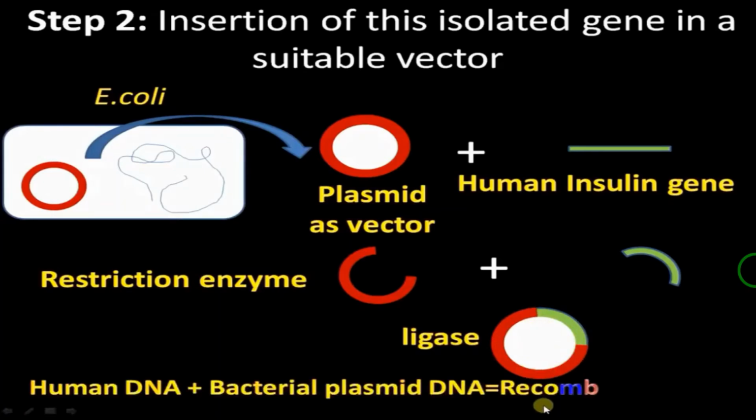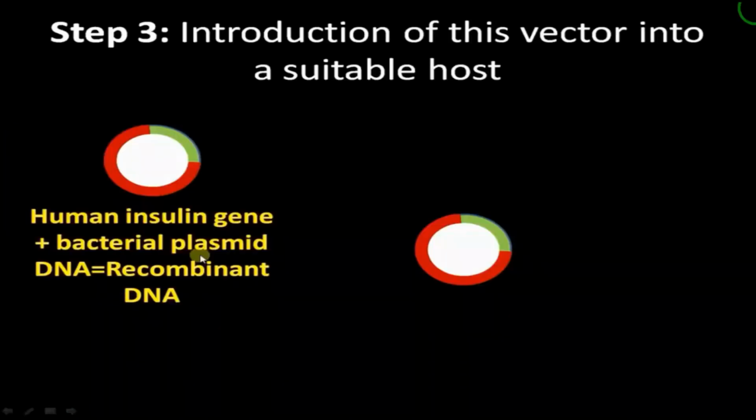So human DNA plus bacterial plasmid DNA equals recombinant DNA. So insertion, that is over. The plasmid plus the human insulin gene is a recombinant DNA.